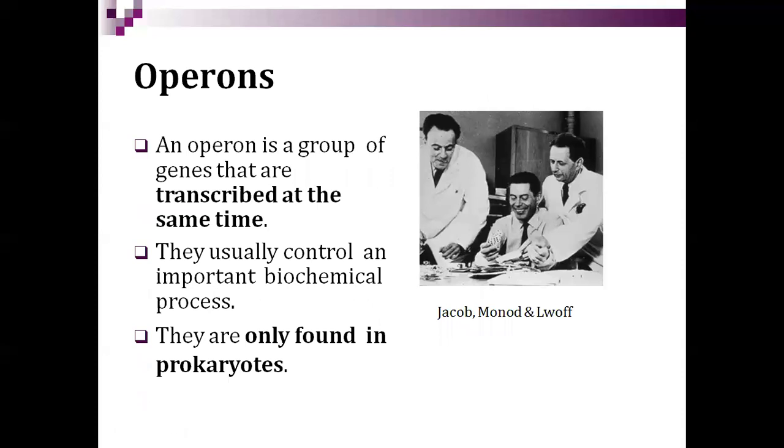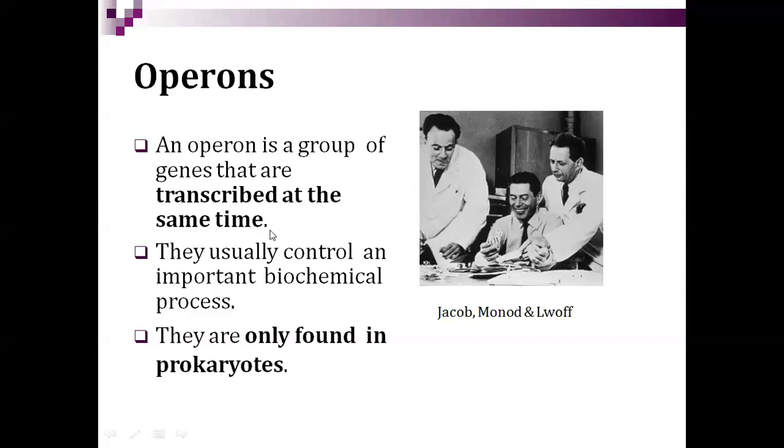Okay. So now the operon. The scientists Jacob, Monod and Lwoff won the Nobel Prize for the discovery of the operon in prokaryotic cells. Prokaryotic means unorganized unicellular organisms like bacteria, E. coli. They first identified the operon as a group of genes that are transcribed at the same time. So lac means lactose. Operon means a group of genes. An operon is a group of genes that are transcribed at the same time.